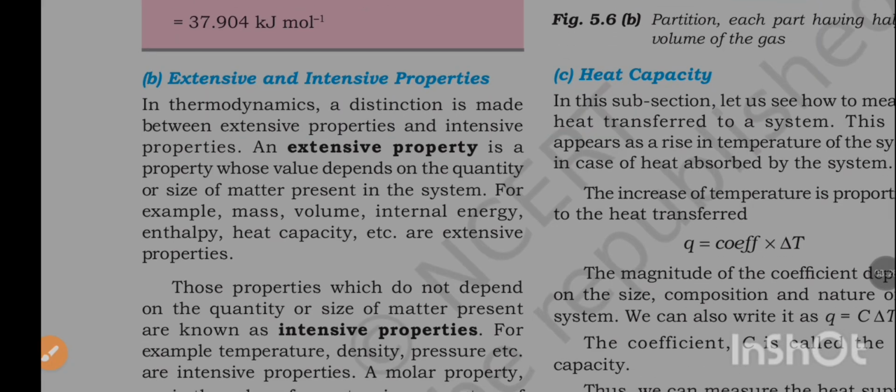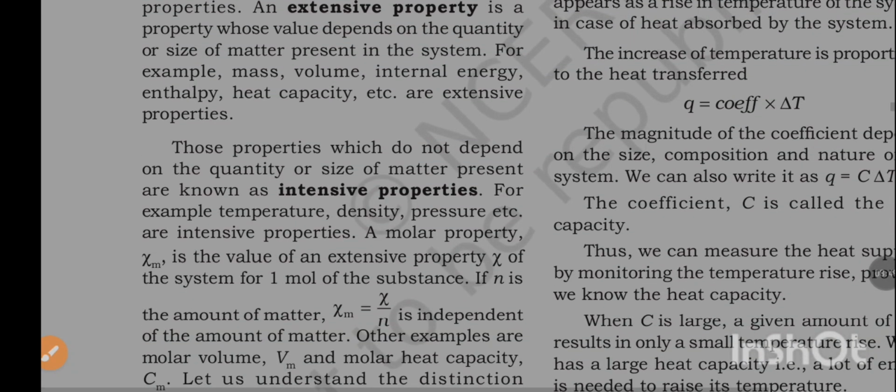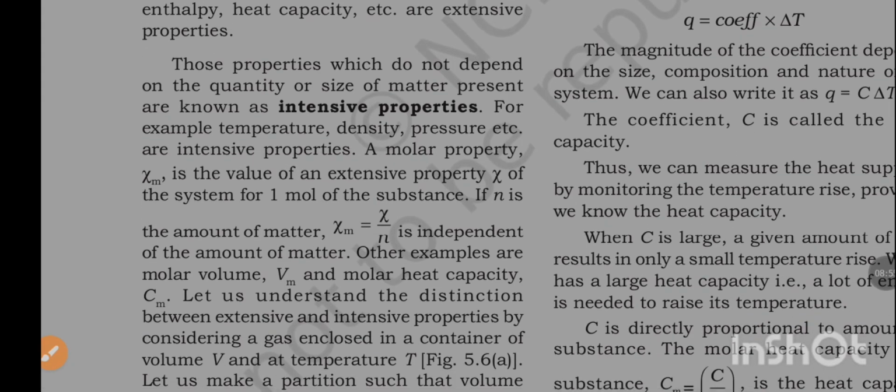Extensive and intensive properties. In thermodynamics, a distinction is made between extensive properties and intensive properties. An extensive property is a property whose value depends on the quantity or size of matter present in the system. For example, mass, volume, internal energy, enthalpy, heat capacity, etc. are extensive properties. Those properties which do not depend on the quantity or size of matter present are known as intensive properties. For example, temperature, density, pressure, etc.